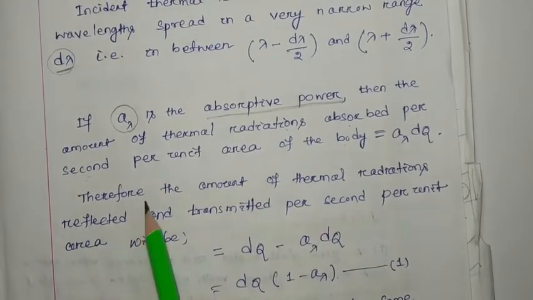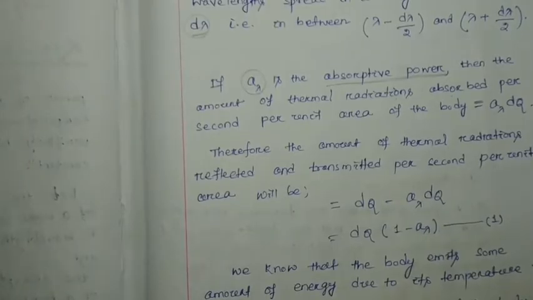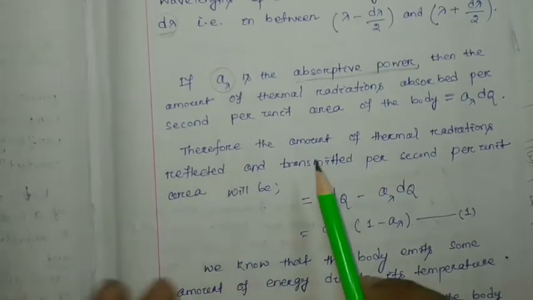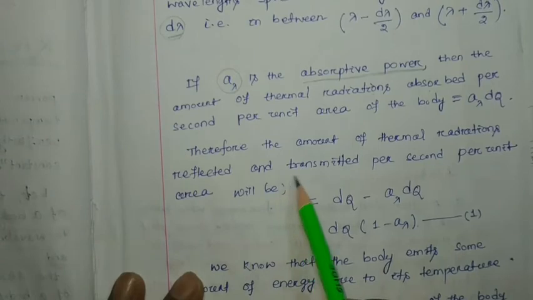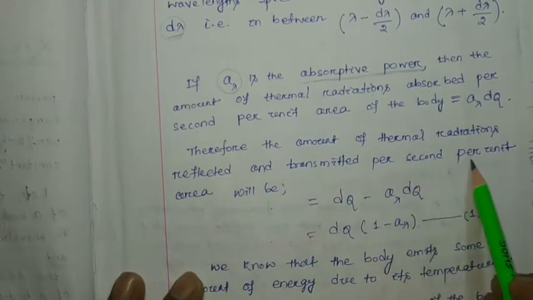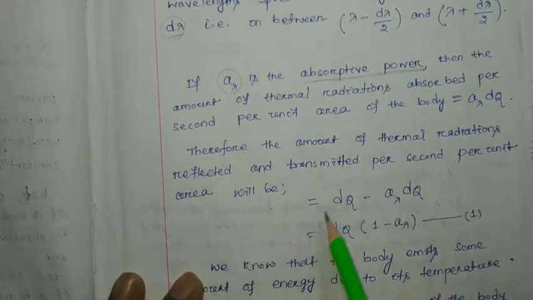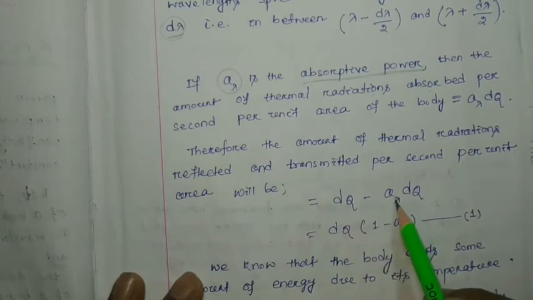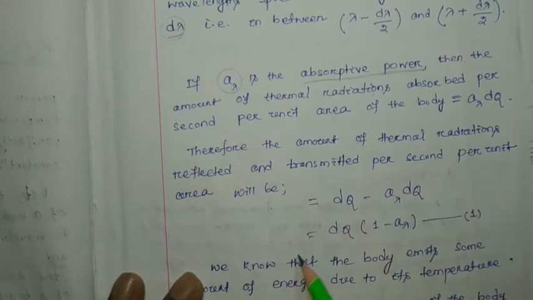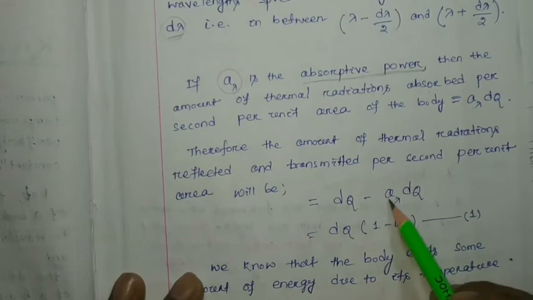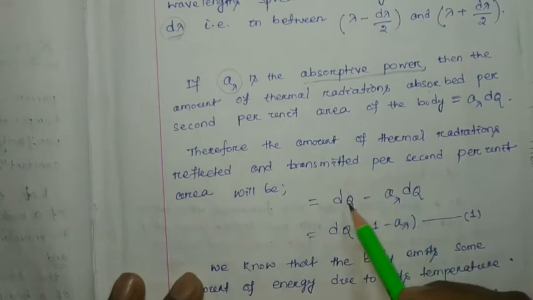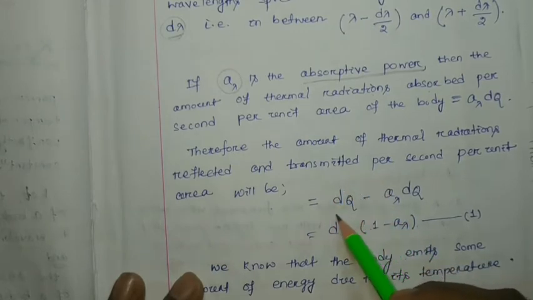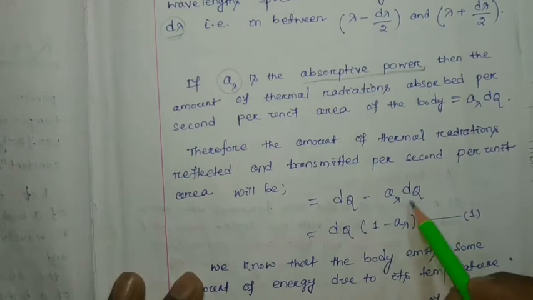Therefore, the amount of thermal radiation reflected and transmitted per second per unit area will be equal to dq minus A lambda dq, because if this much energy is absorbed, then the rest of the energy will be reflected and transmitted. Incident energy is your dq and this much energy has been absorbed.